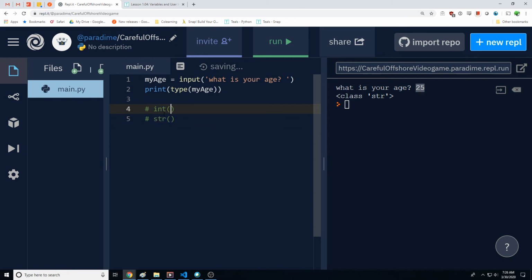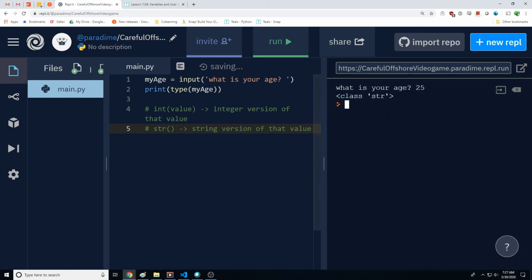What these will do is take in a value, and int will give us the integer version of that value. You do the same thing for string, and this will give you the string version of that value.